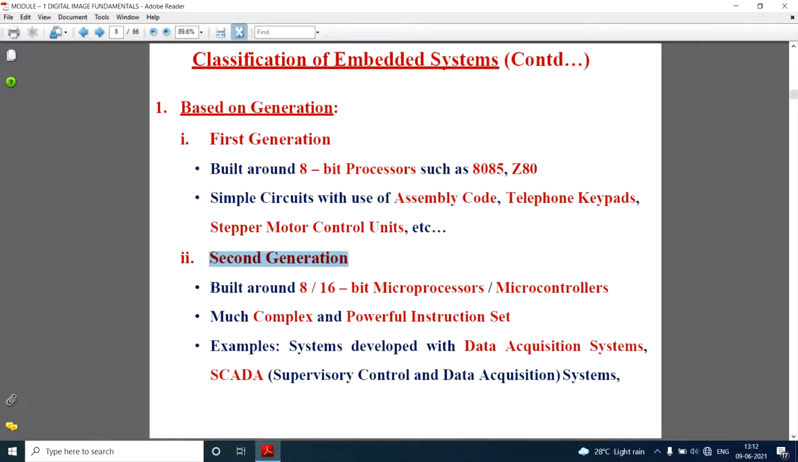In the second generation, they were built around 8 to 16-bit microprocessors or microcontrollers. Then they were much more complex. They had a much more complex and powerful instruction set. So where are they used? They are used in SCADA, that is, supervisory control and data acquisition systems. Normally SCADA is used in railway systems. So they are used with 8 or 16-bit microprocessors or microcontrollers.